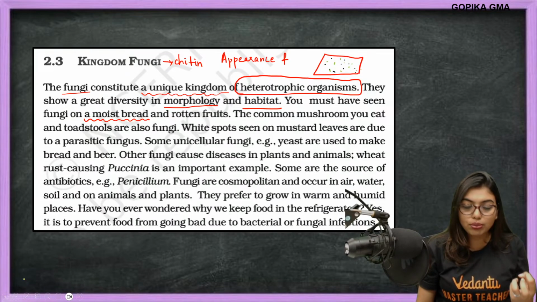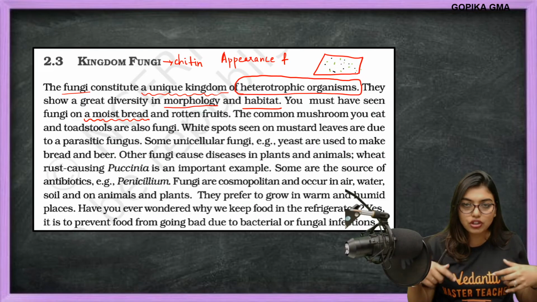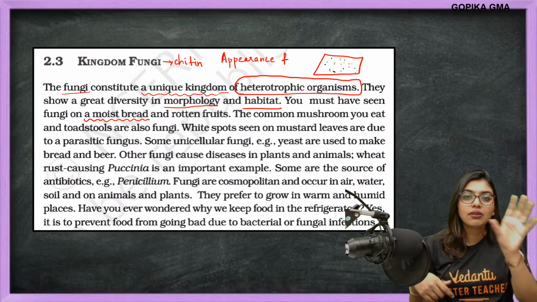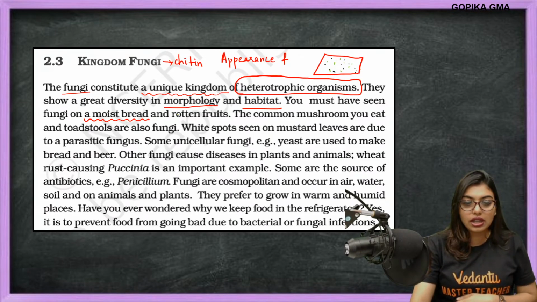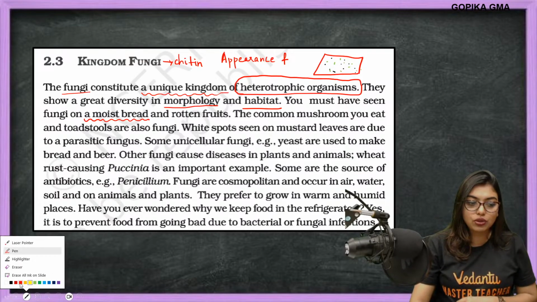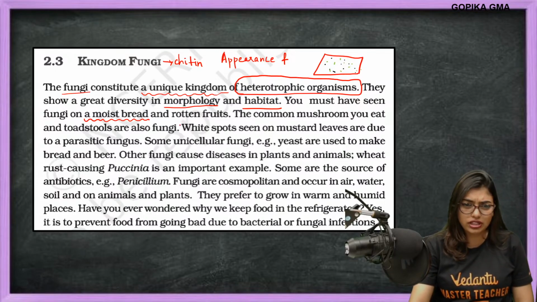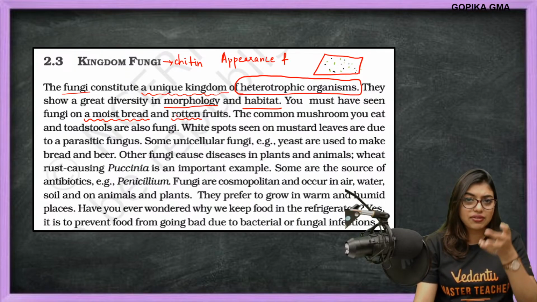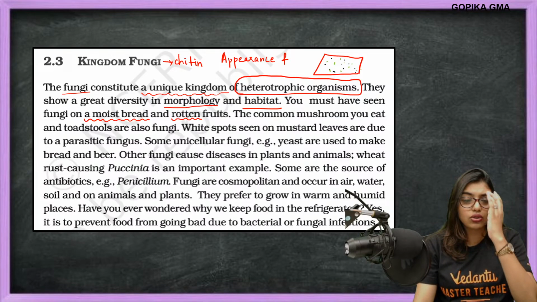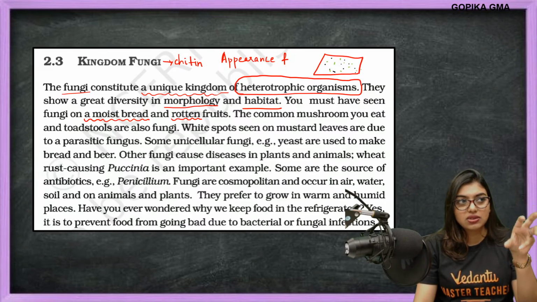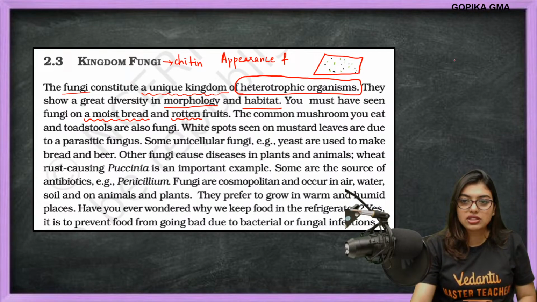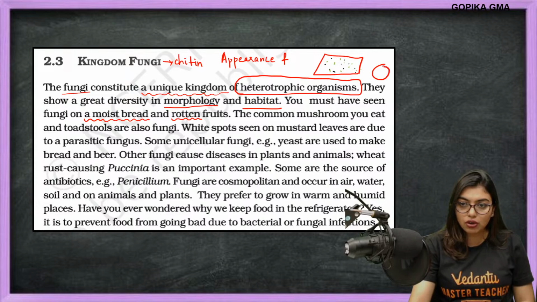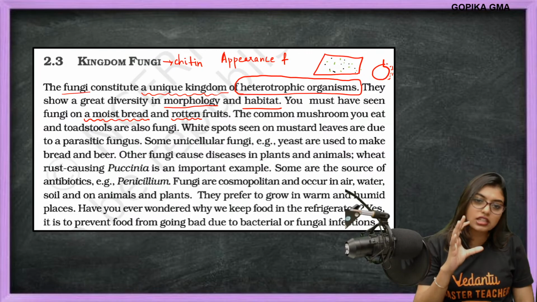The bread will absorb moisture. It is like a sponge, no? It will absorb moisture, and that moisture will lead to the rotting of the bread. Then, students, rotten fruits as well. All of you know that an apple will get rotten very soon, right? In the same way, if you see a tomato, you will immediately see fungus growth on it. Yes or no? On a tomato you will notice a white cast. If you keep the tomato in the fridge for a longer time, you will notice a white coating in these places. That is because of fungi growth.